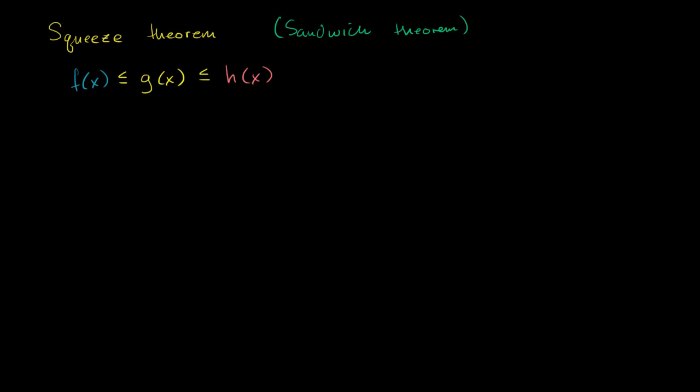So let me depict this graphically right over here. So that is my y-axis. This is my x-axis. And I'll just depict some interval in the x-axis right over here.